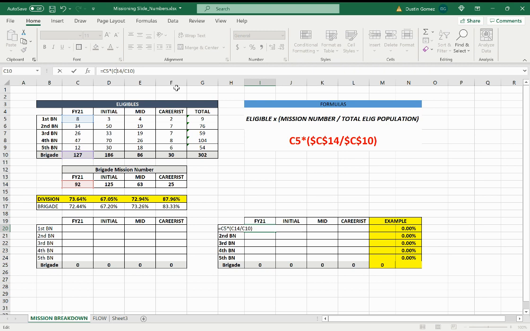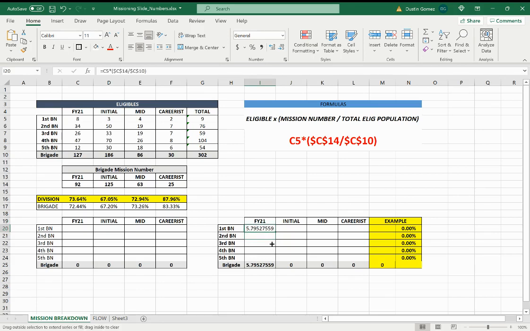We're going to click F4, and the reason is because we want to lock those 2 particular cells when we shift down the cell to go to the other battalions. So we hit enter. Now for this battalion, based on the total mission number for the brigade, out of 8, the mission is 5.79, and so forth. So we're going to drag this down. Once we finish dragging it down, this number is going to equal 100%, 92, which is 92 here in the mission number.